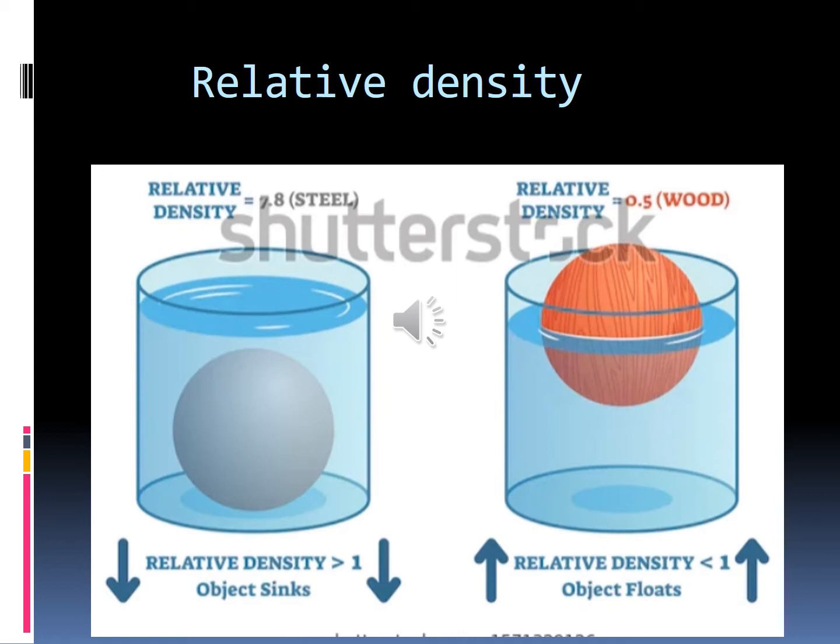And if you immerse a wooden ball, it will not sink. It will float in water. Okay, can you all understand, children? This is called relative density. So we are simply going to compare the density of any substance to the density of water.